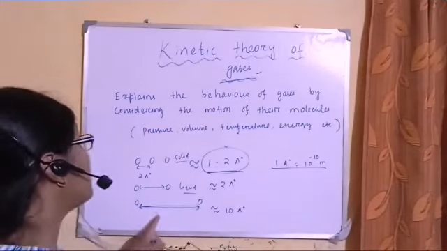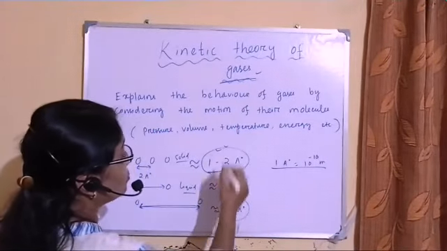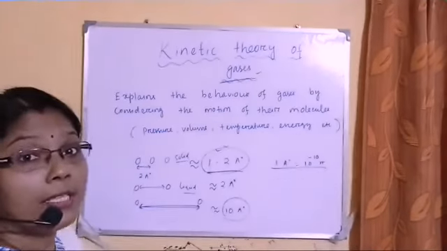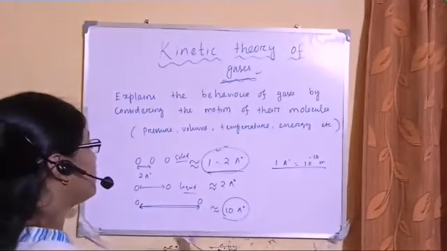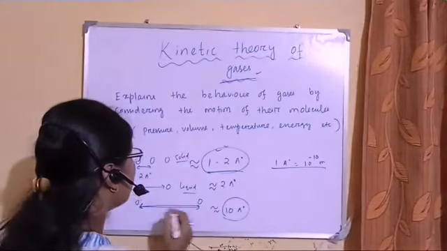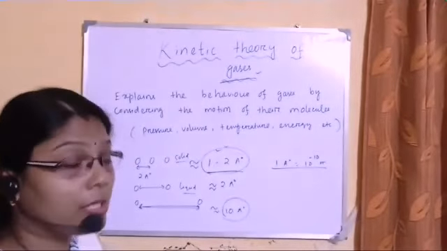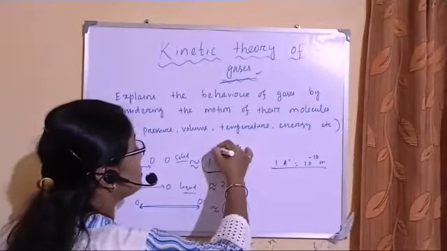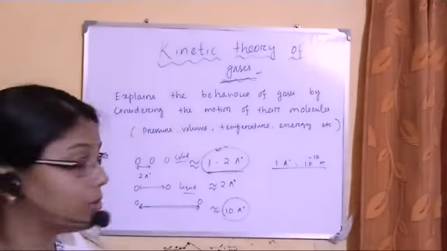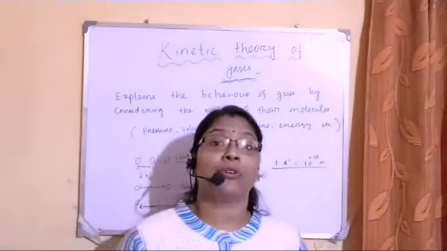So let's see. This 10 angstrom is much greater than the 1 to 2 angstrom, which is the size of the atoms or molecules. So for a gas, what we can conclude is that the intermolecular or interatomic distance is much greater than the size of the atoms or molecules. So this is the point here: gas behaves differently.